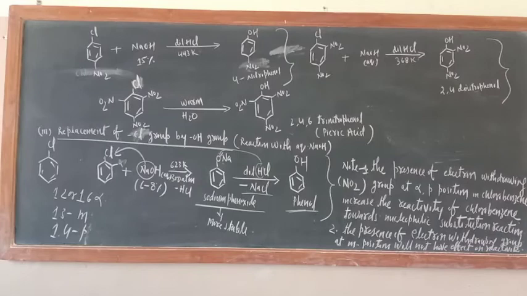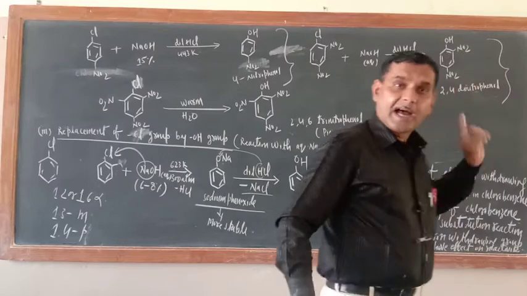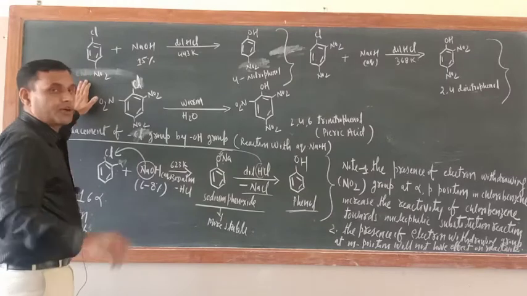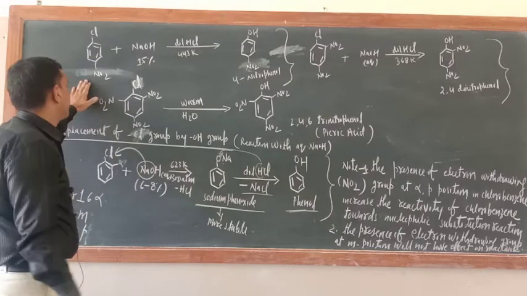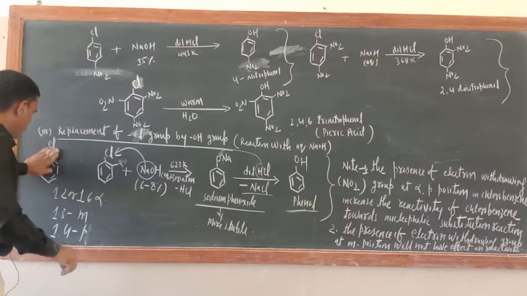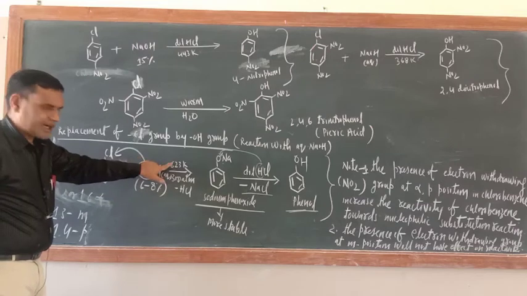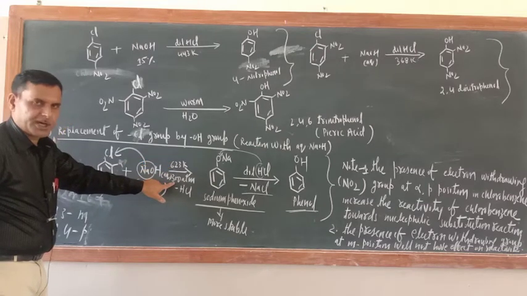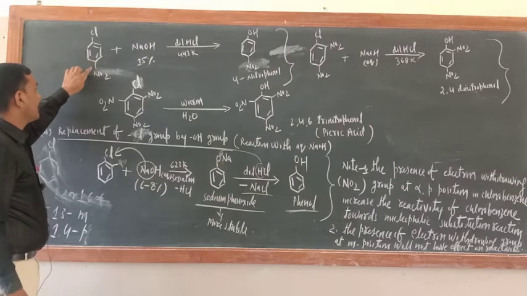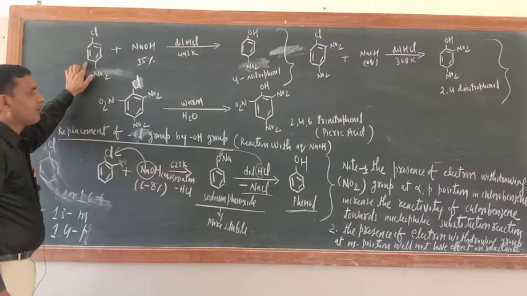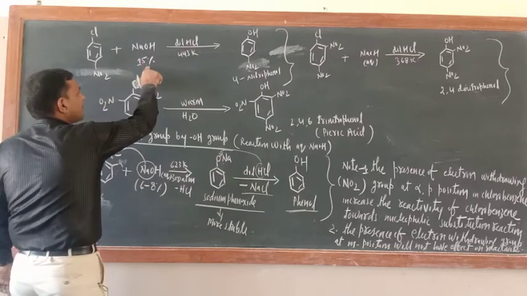Okay, so just see here, the presence of an electron withdrawing group at ortho and para position increases the reactivity of chlorobenzene towards the nucleophilic substitution reaction. This is chlorobenzene without an electron withdrawing group. What is the condition? 623 Kelvin temperature and 300 atm pressure. This is chlorobenzene when NO2 is present at the para position. So this is 4-nitrochlorobenzene. It is reacting with 15% NaOH.